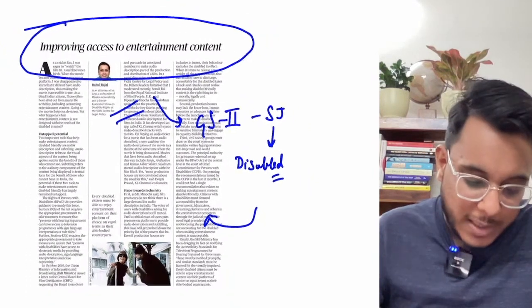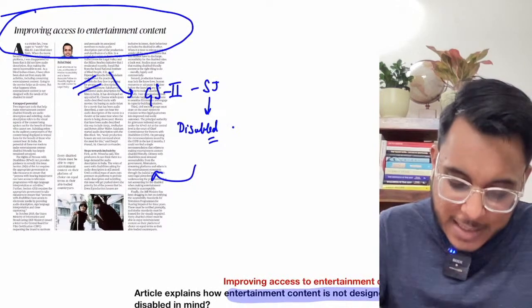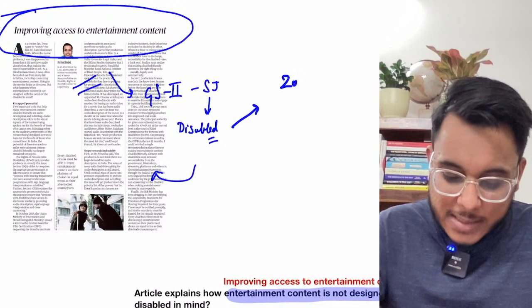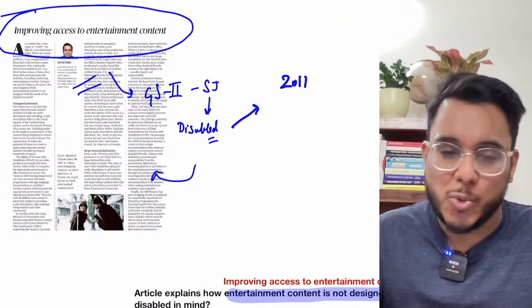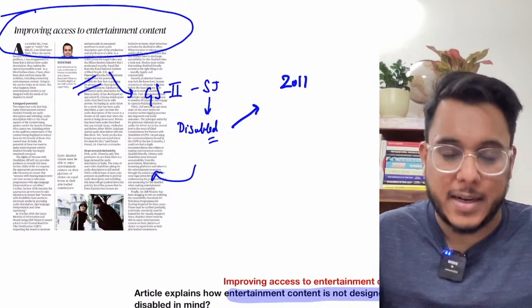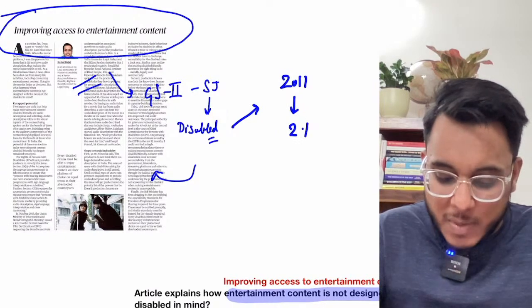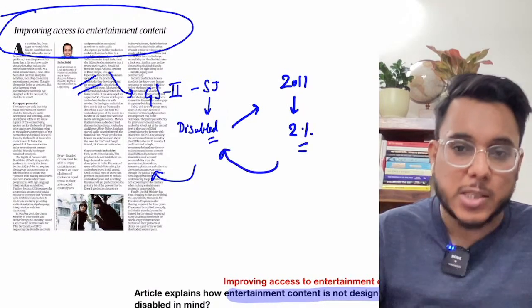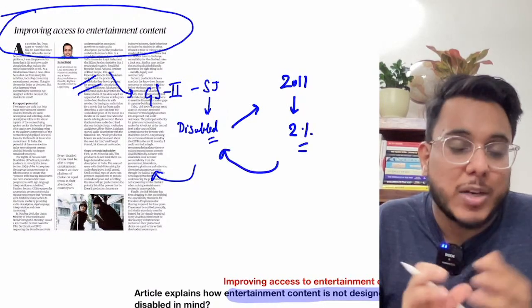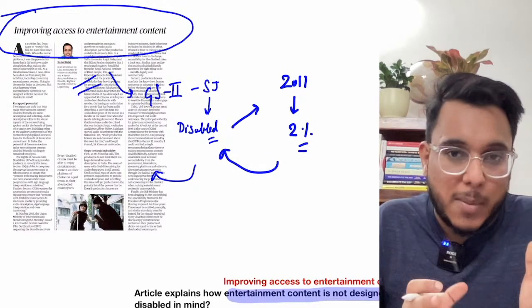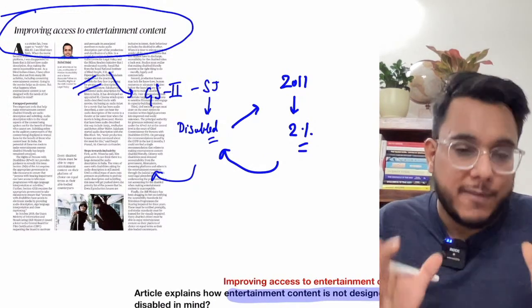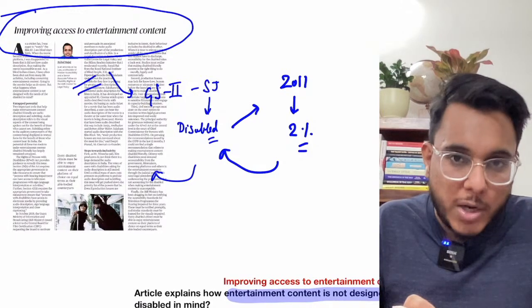Now when we talk about the disabled people, guys, understand this particular thing, that as per the census of 2011, see, 2021 census has not been conducted. So as per the census of 2011, around 2% of the population in India is composed of the disabled people. Now those people have different disabilities. Sometimes there are physical disabilities, sometimes there are cognitive disabilities.